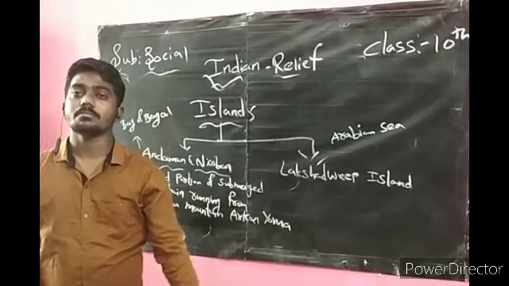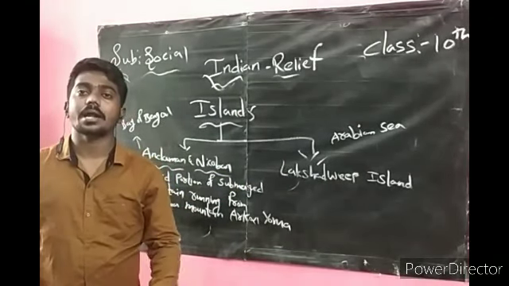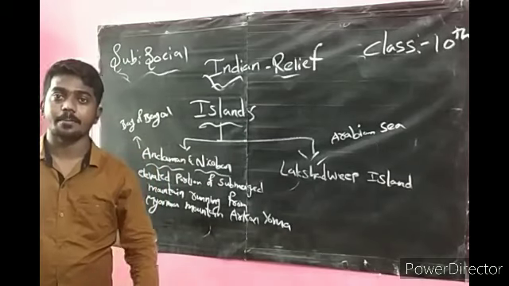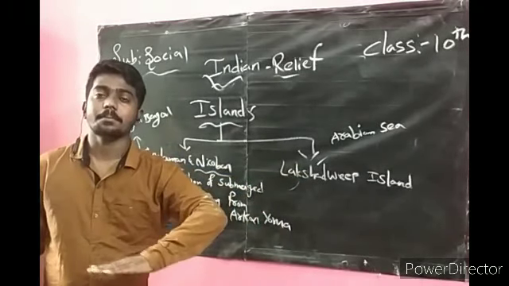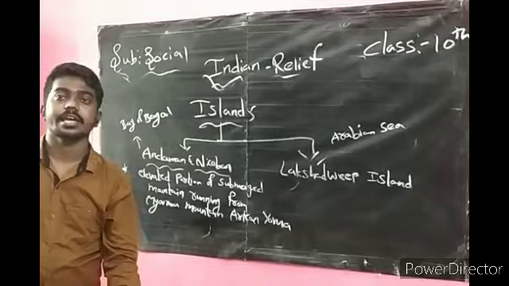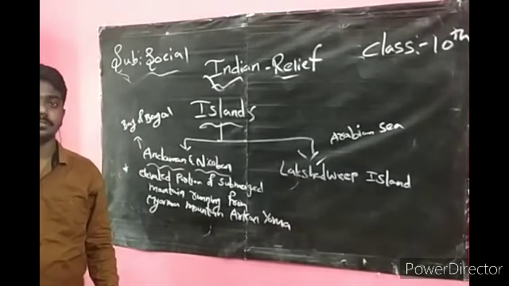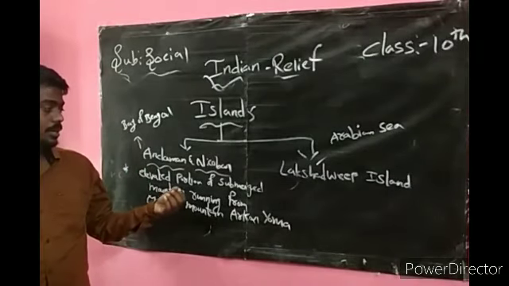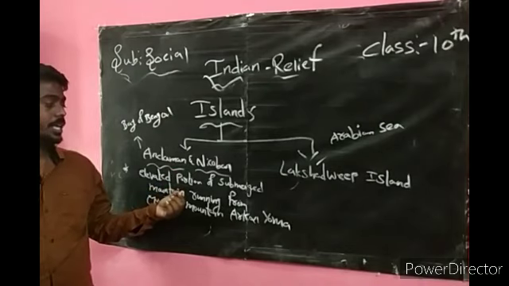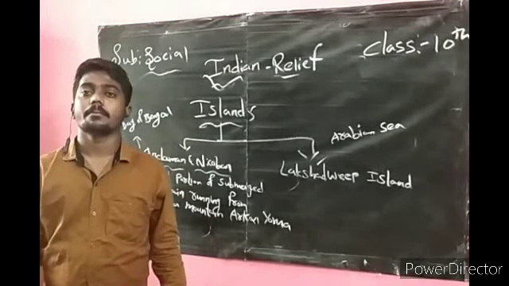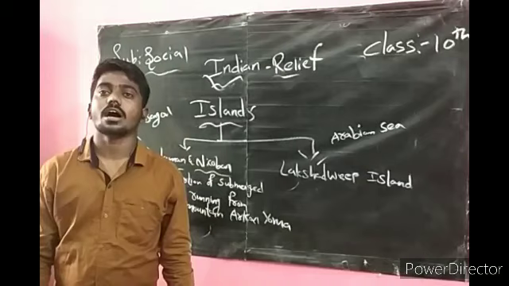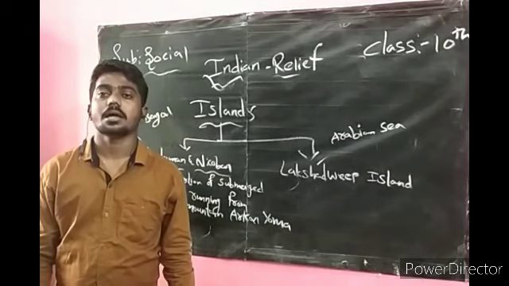Okay, the Myanmar mountain of Arakan Yoma continues as the Andaman Nicobar Islands, but it is submerged, and Andaman Nicobar is an elevated portion of that submerged mountain of Arakan Yoma, which is present in Myanmar.